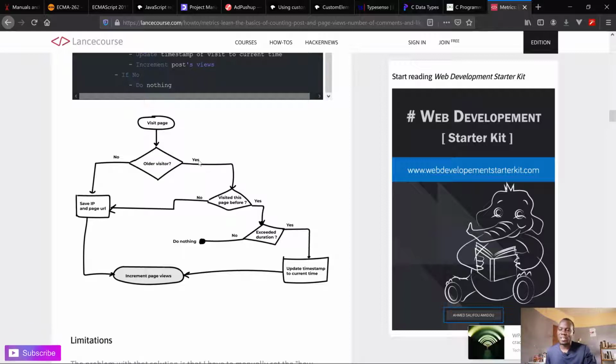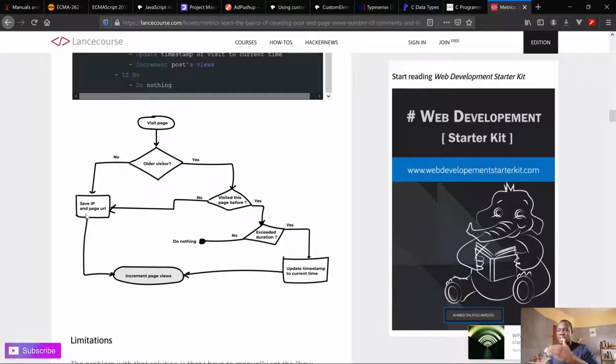If they did come before, meaning their IP address is in the table, it means it is somebody who has been on the website for some time, but just visited either an old page or a new page. So we check here, has he visited this page before or not? If he hasn't, it is definitely a new page, so we save that page again and link it to its IP address.